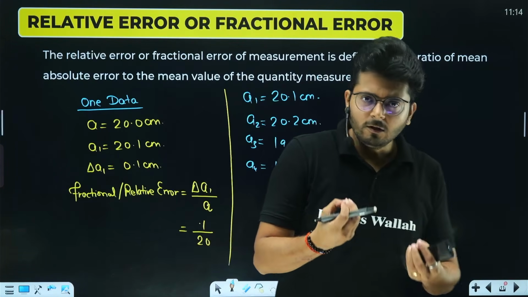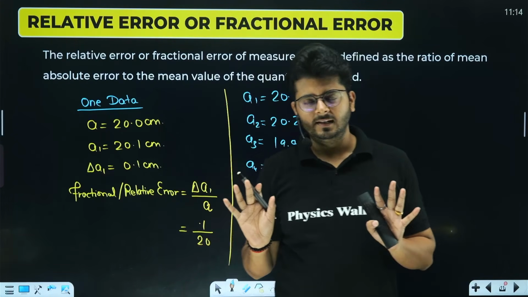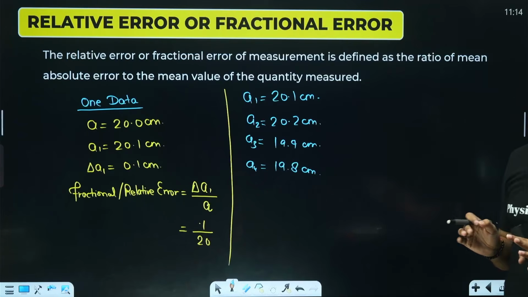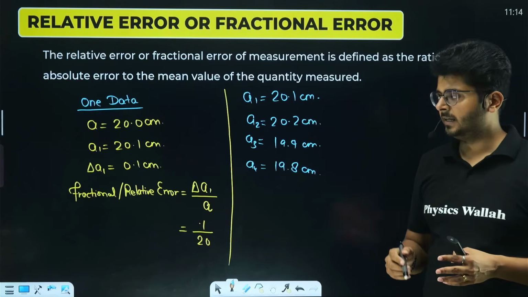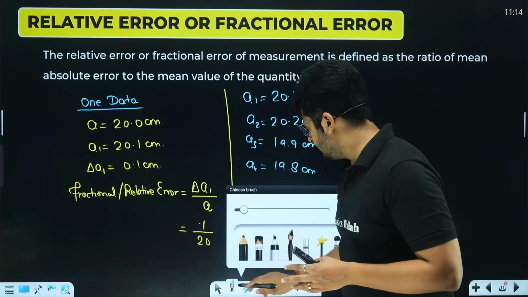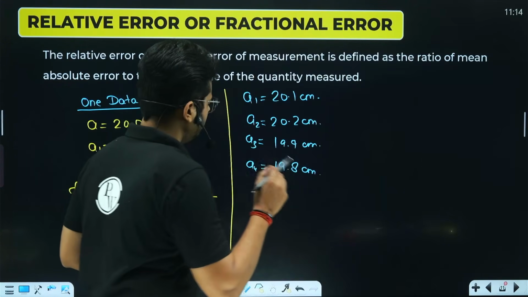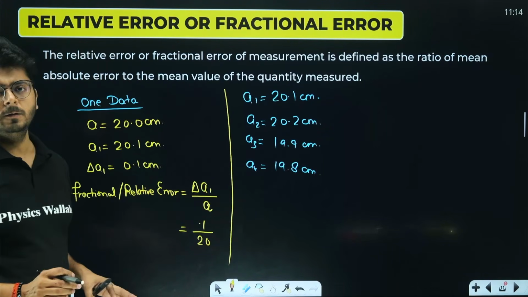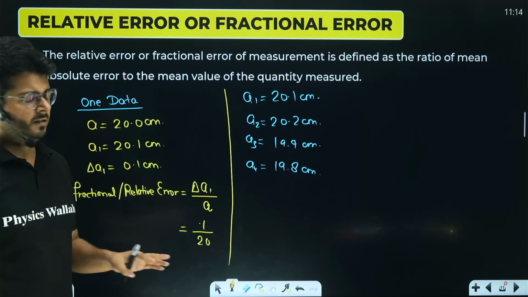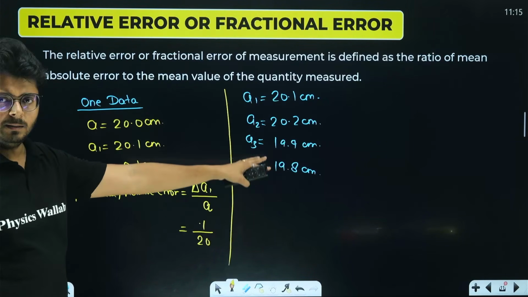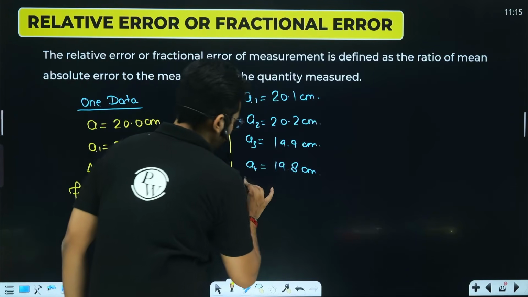So we don't know the true value. The box we have lost, right? And in this situation, we want to calculate the relative error. So how will you do that, right? Now let's understand this particular part. First of all, our first struggle is we don't know the true value. So in this situation, we take multiple measurements, and we take the mean of those values.